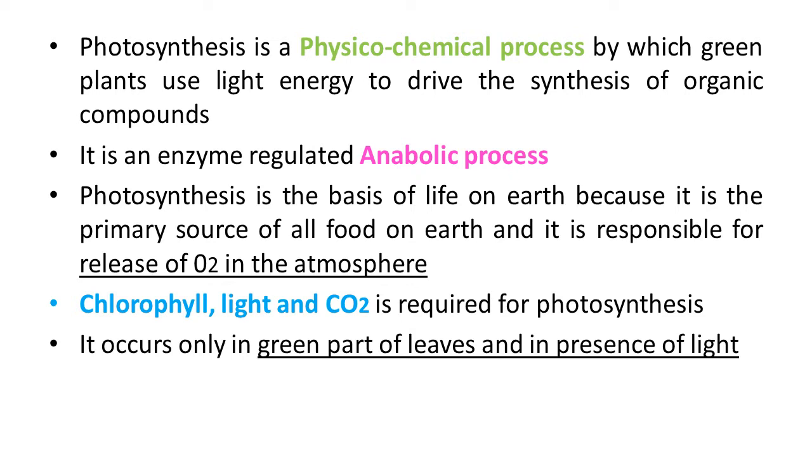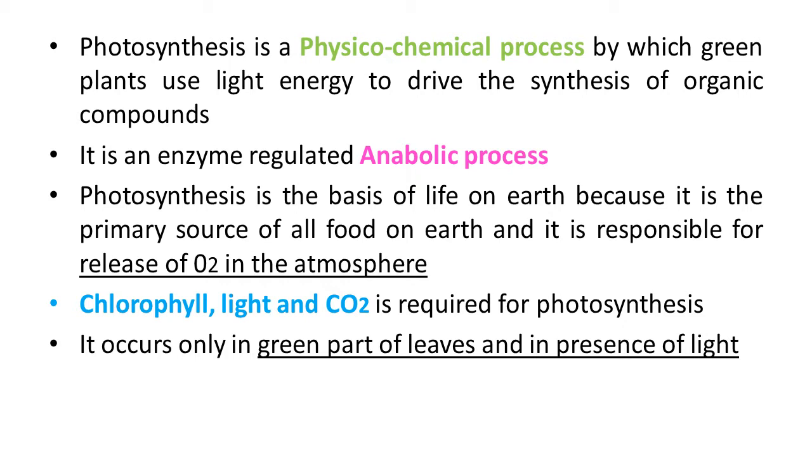You are already aware of autotrophic nutrition. It is found in only green plants, and other organisms depend on green plants for their food requirement. They all are heterotrophs. This is the main difference between autotrophs and heterotrophs.